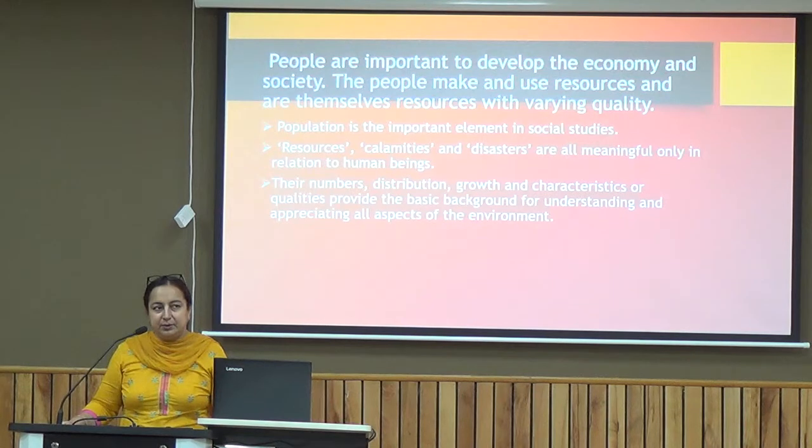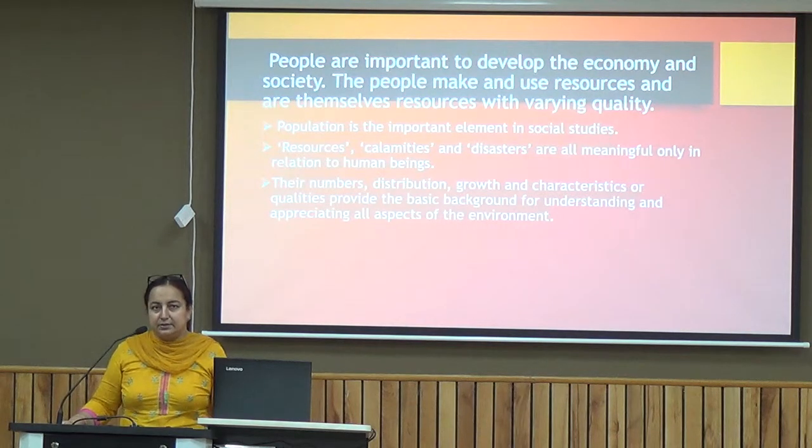Now, why is it very important to study the population of a country? Because people are important to develop the economy and society. People make and use resources and are themselves a resource with varying quality, because all the resources around us would not be resources if human beings were not there. We are the ones who make them resources, because they have certain value and use for us.